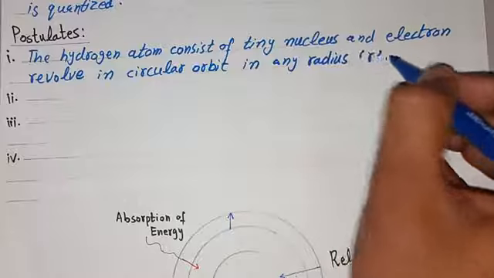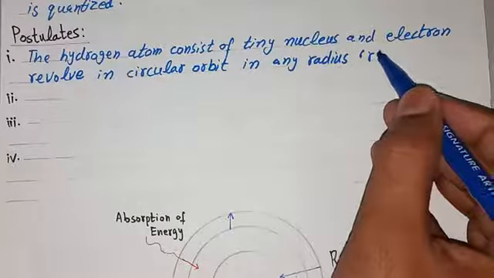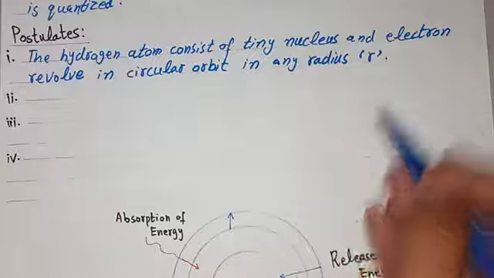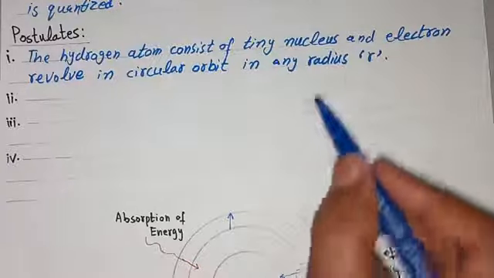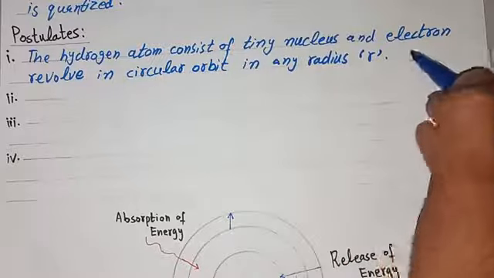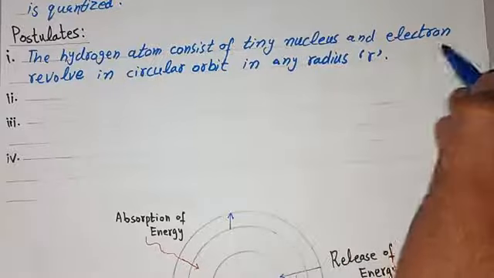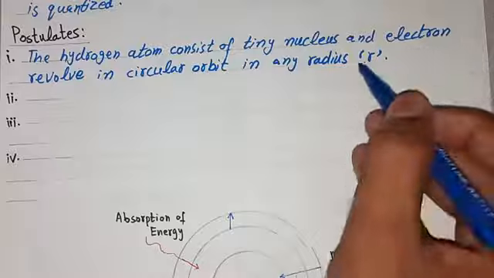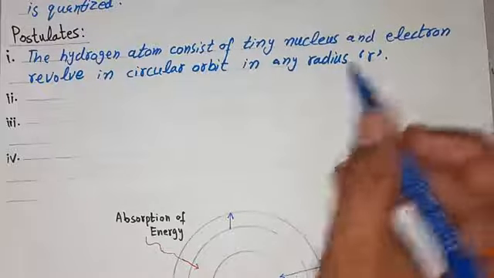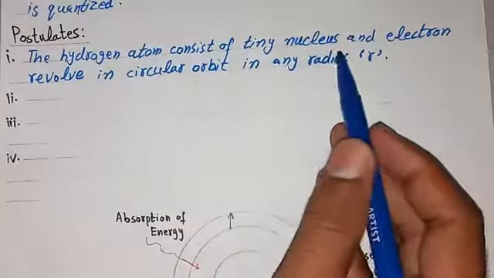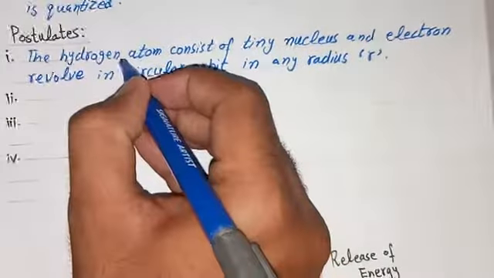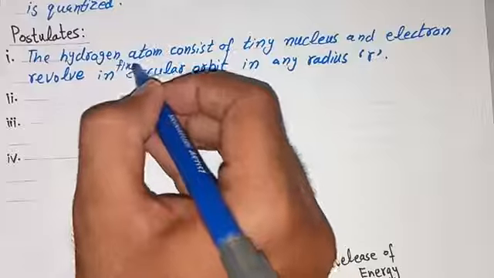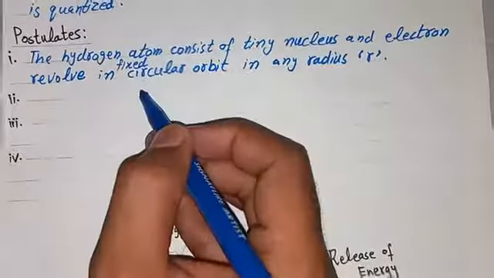Radius means the length from the center of a circle to its boundary. So the hydrogen atom consists of a tiny nucleus and electrons revolve in fixed circular orbits. This will be the first postulate.